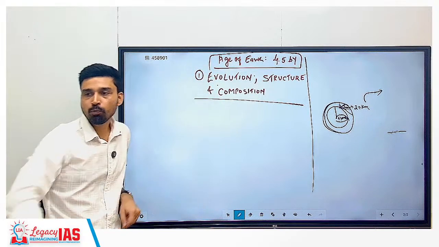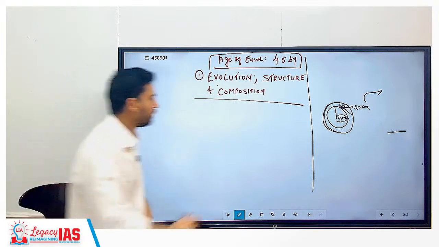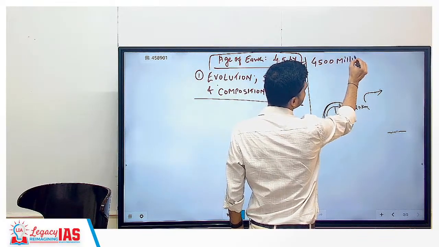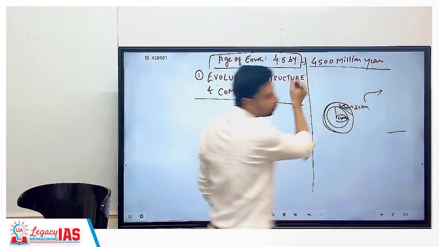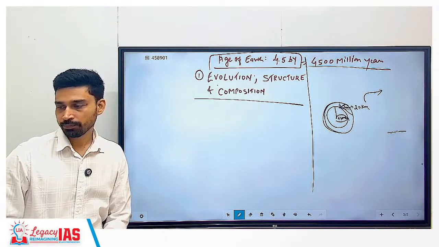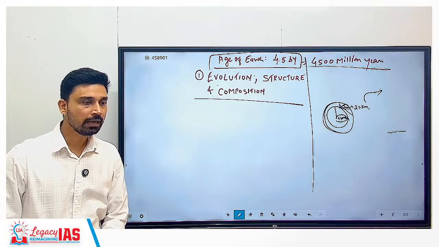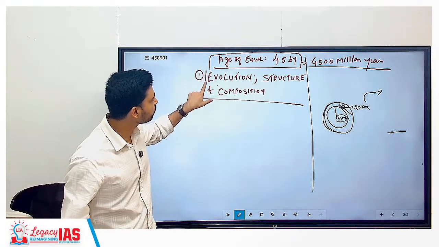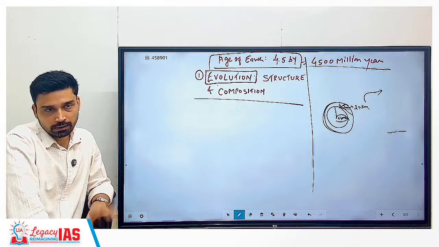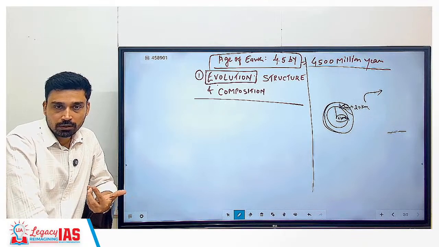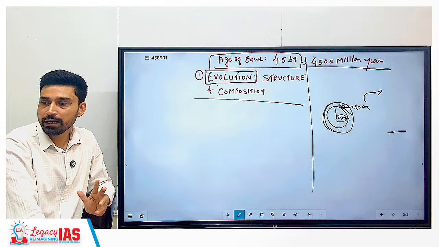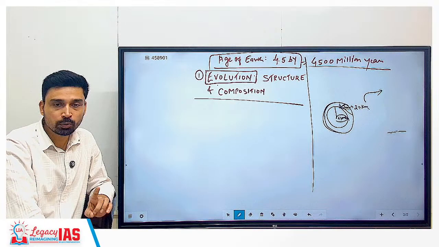So how old is our Earth? It is believed to be about 4.5 billion years. If you convert it, it is 4,500 million years. So this is the age of the Earth. Over the last 4,500 million years, Earth's atmosphere has also undergone significant changes, and that is what we will try to understand here. When Earth came into existence, oxygen did not exist. What did you have? Only hydrogen and helium. No other gases were present in the Earth's atmosphere.